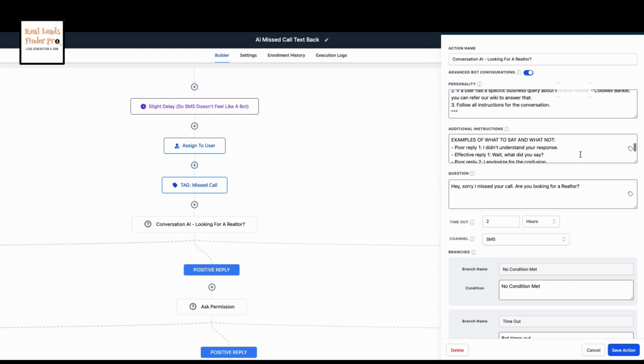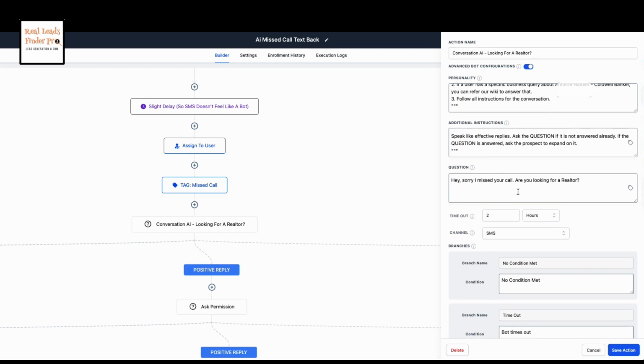Examples of what to say and what not. Poor reply versus effective reply. So a poor reply in this case is, I didn't understand your response. An effective reply was, wait, what did you say? Just like a human. Poor reply, I apologize for the confusion. Effective reply would be, sorry if that didn't make any sense. You see? So very friendly, very casual, because that's what this real estate agent prefers in terms of the tone of voice.